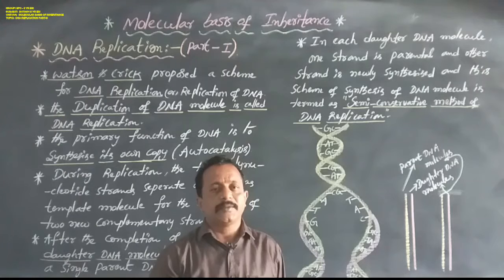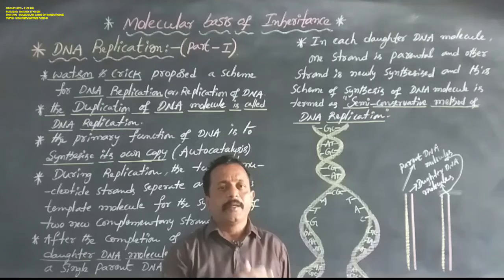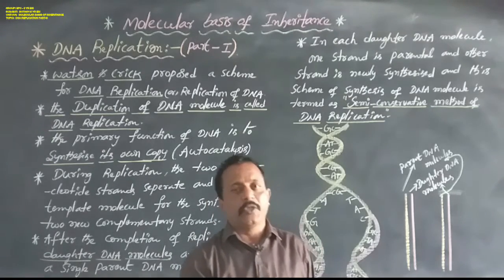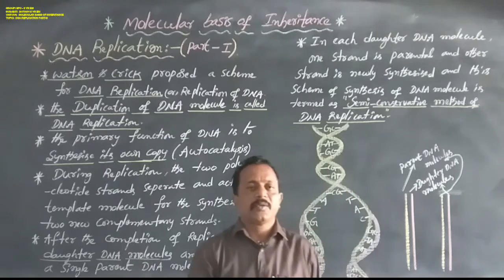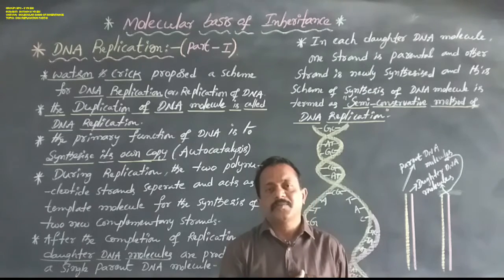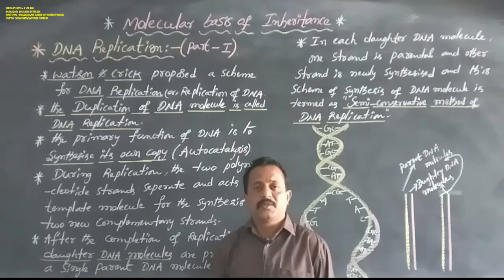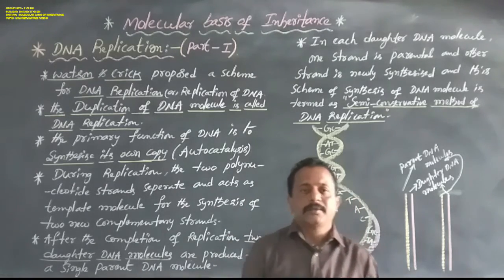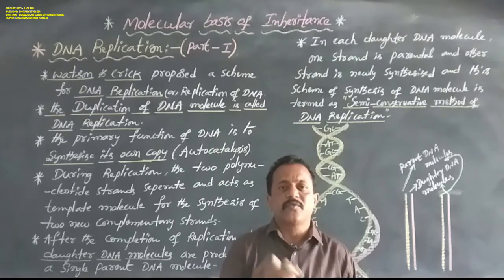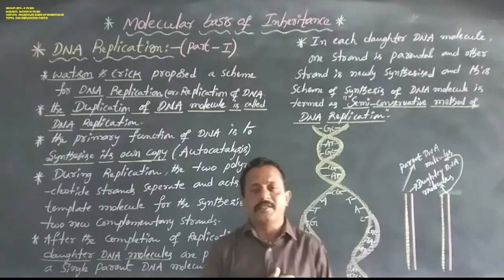In the year 1953, James Watson and Francis Crick proposed the double helical structure of the DNA molecule, and afterwards were awarded the Nobel Prize.